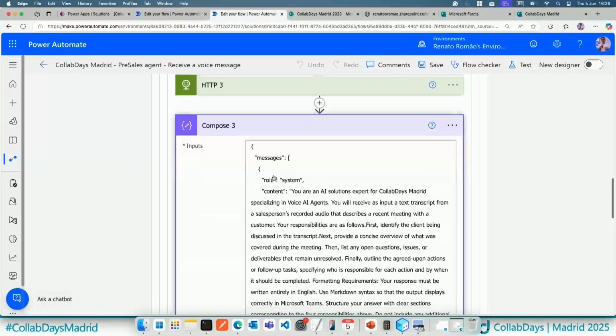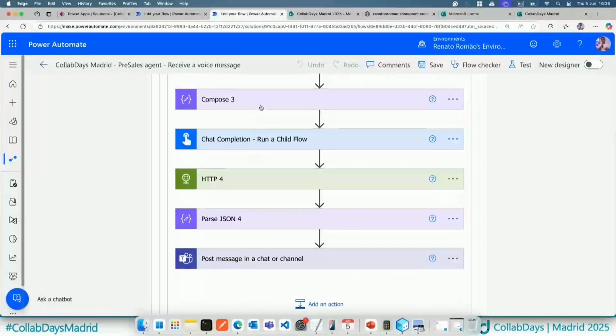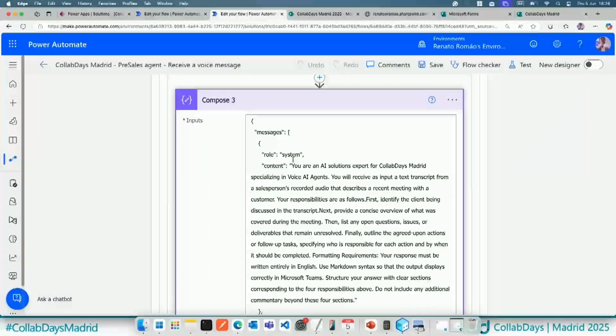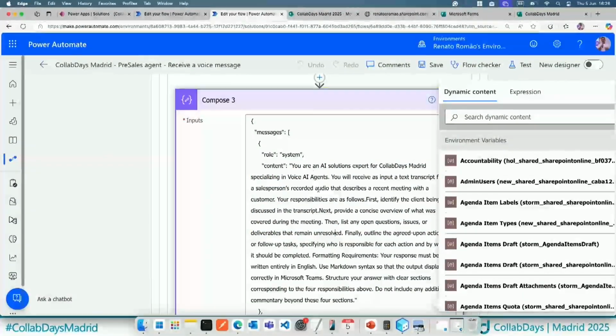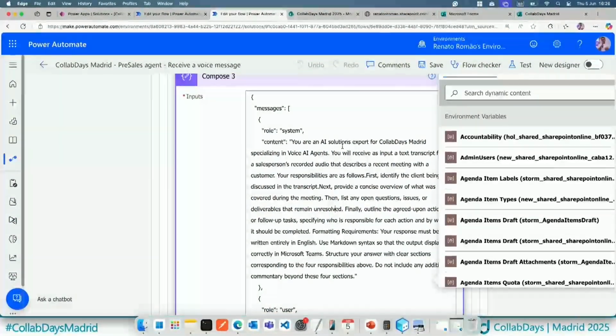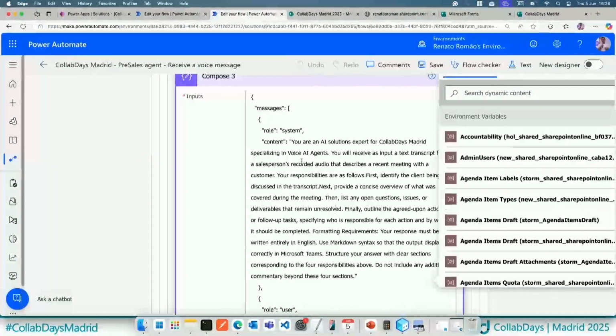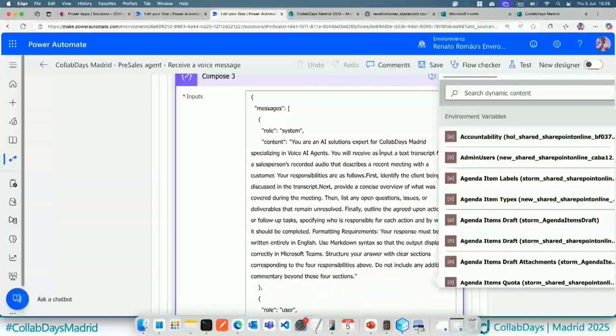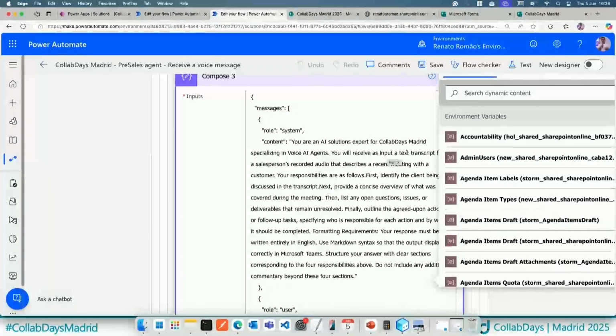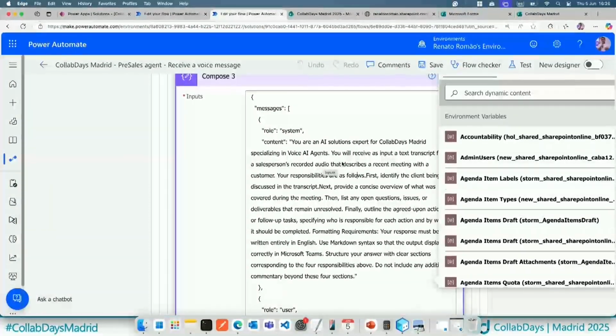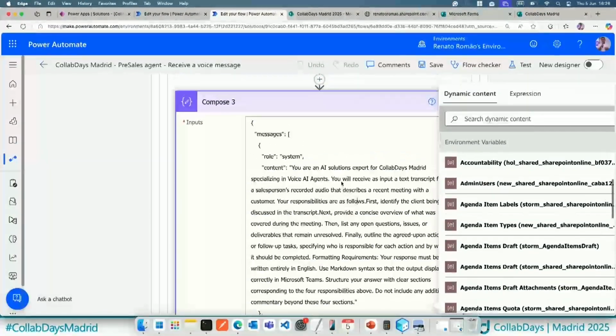The output will be, so this is the compose where I'm passing the system prompt that I have here. You are an AI solutions expert for CollabDays Madrid, expert in voice AI agents, receiving as input a text transcript of a salesperson's recorded audio describing a recent meeting.